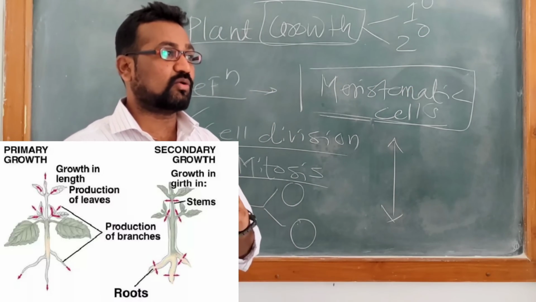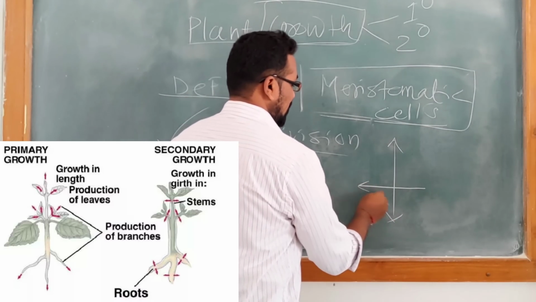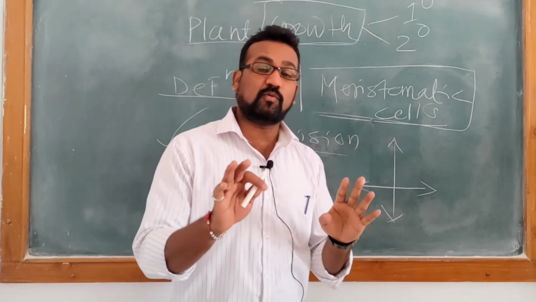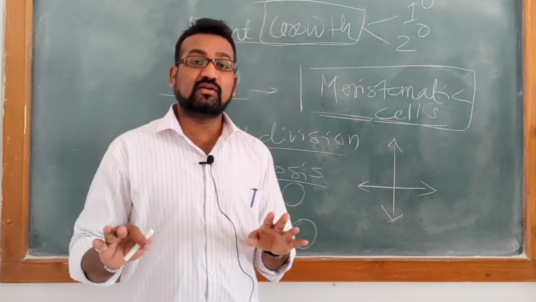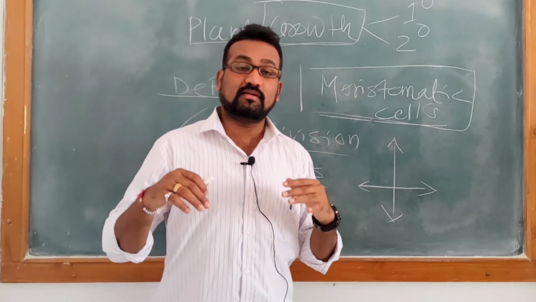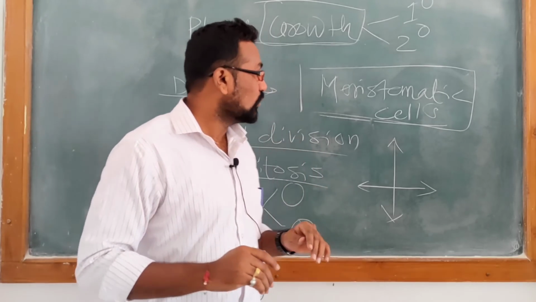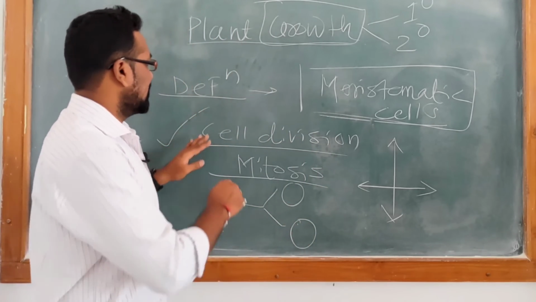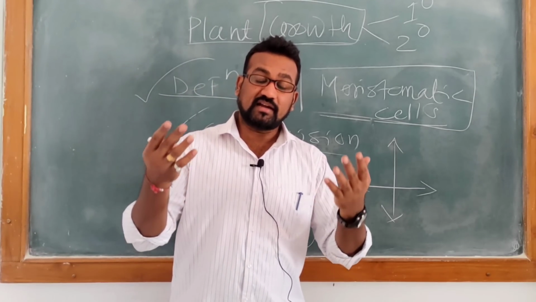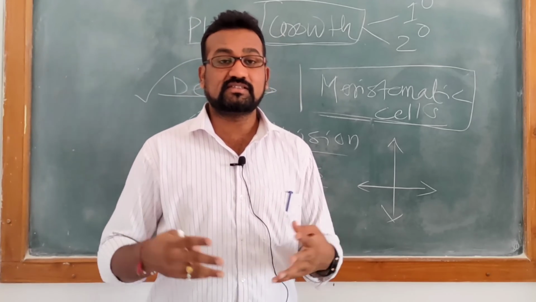But a plant generally not only increases its length but also its girth. So the horizontal growth is depicted by secondary growth. This secondary growth is performed by the cambium, and primary growth is performed by other meristematic cells. So these meristematic cells perform the role of growth in a plant, which is the point I wanted to clear here. I have highlighted only the definition point here. We have to discuss the phases that take place during the growth of the plant. So let's discuss the phases which take place during growth.